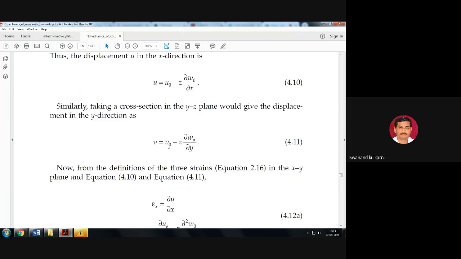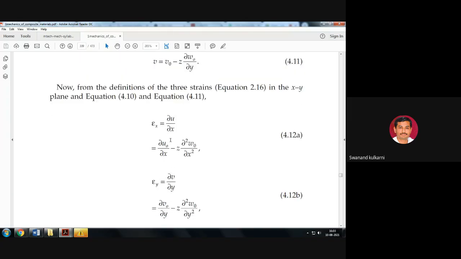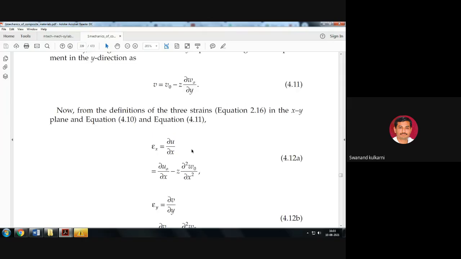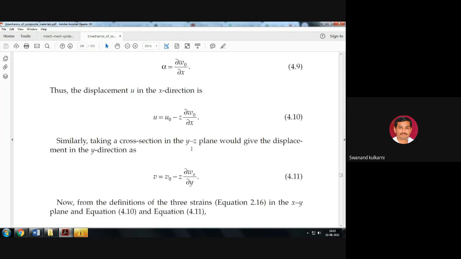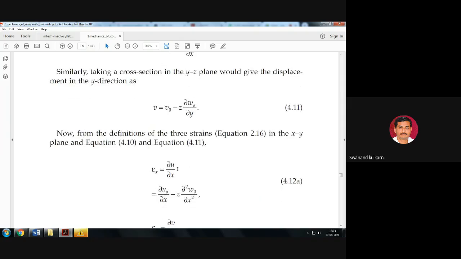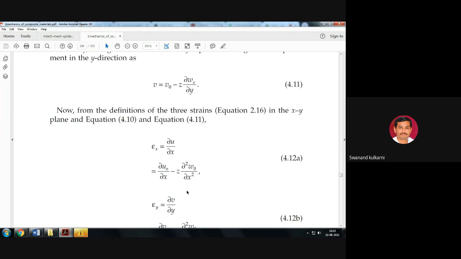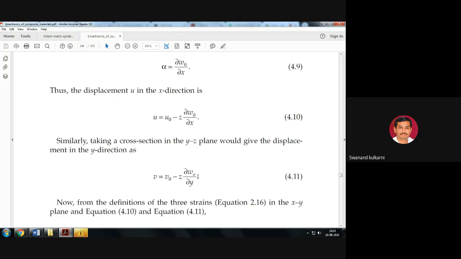So substituting the same thing here, here 0 represents the neutral axis only. Is it okay? And then by substituting this particular value here, and taking the differentiation of this, we get dou u0 upon dou x minus z into dou 2 w0 upon dou x2. Is it okay?